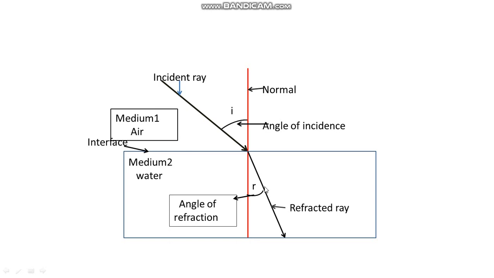If there is no medium 2, then what happens? Then the incident ray travels along a straight path. This dotted line indicates that. Because of the second medium, the light changes its path. How much it changes its path, that we find by the angle of deviation, where D is the angle of deviation. So what is the angle of deviation? This is the difference between the angle of incidence and the angle of refraction.